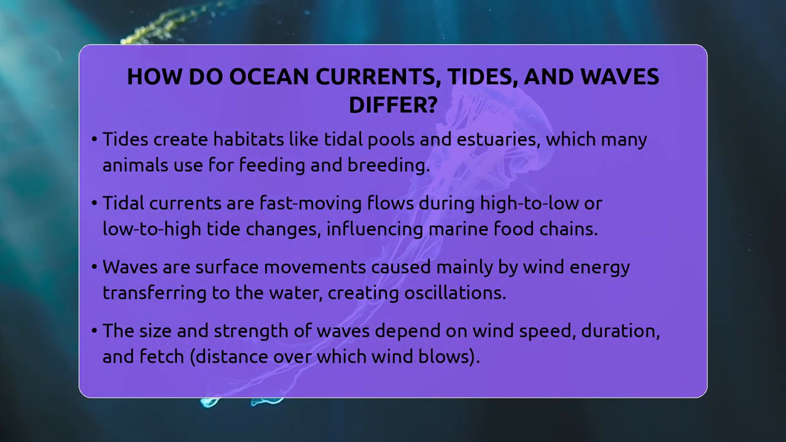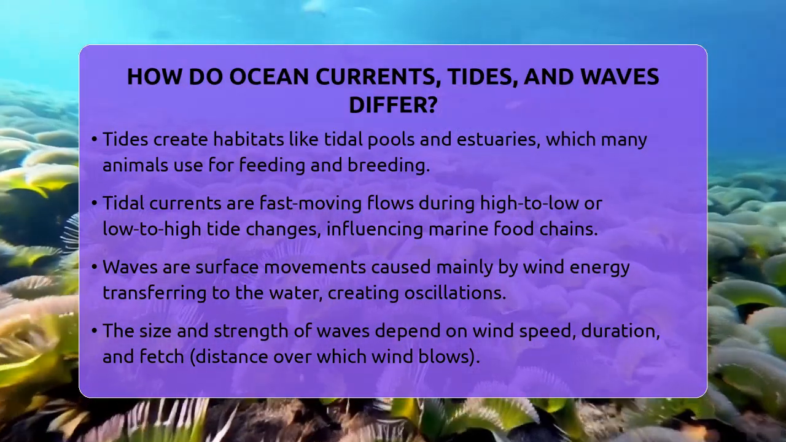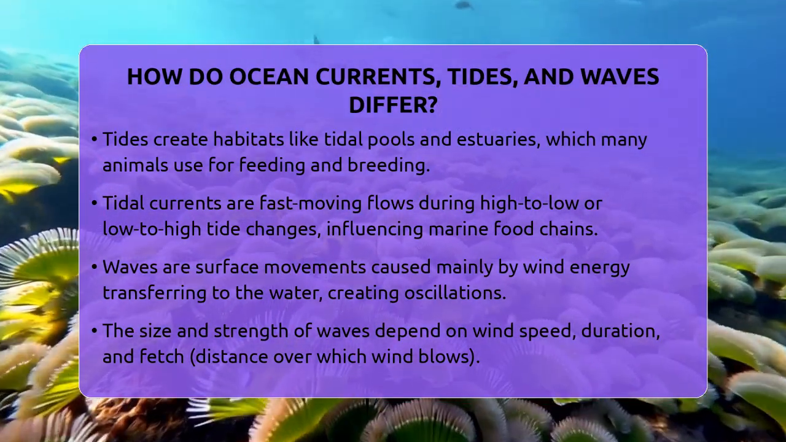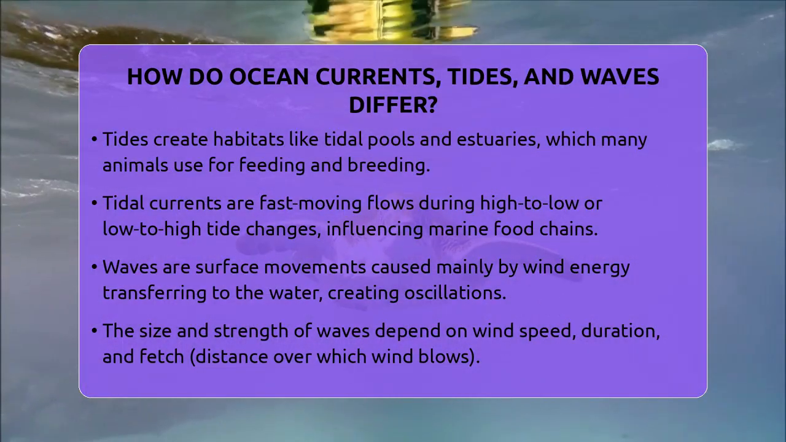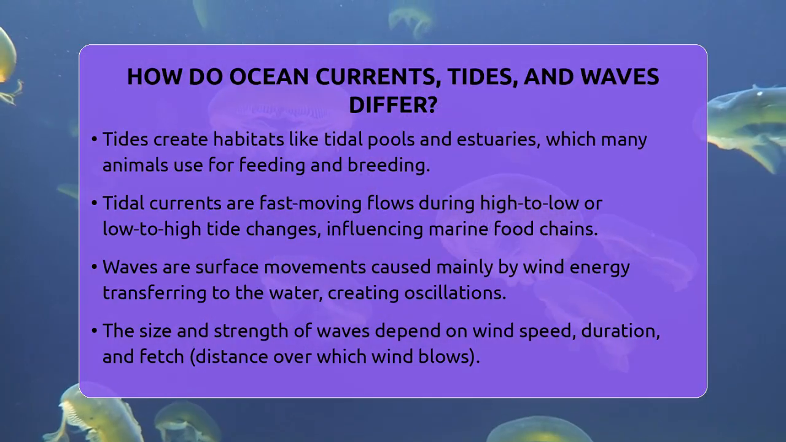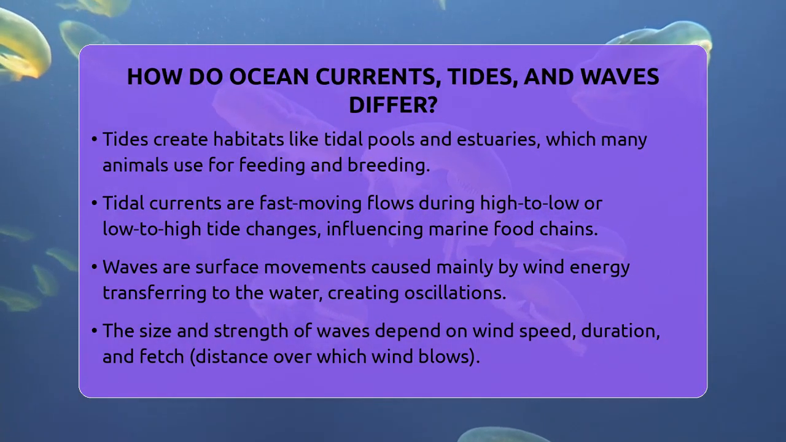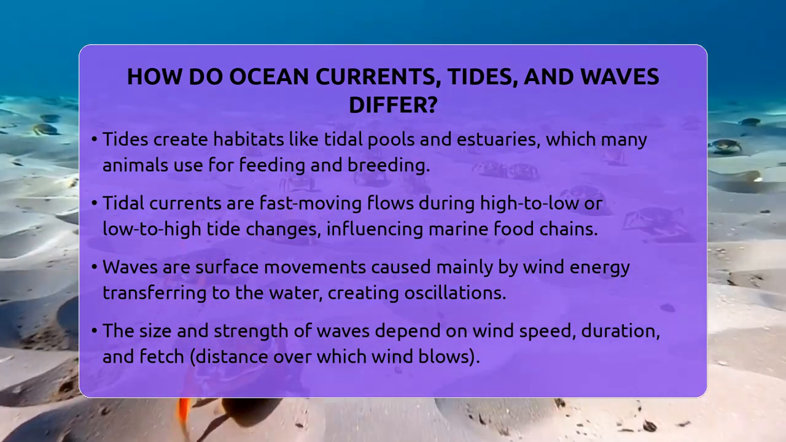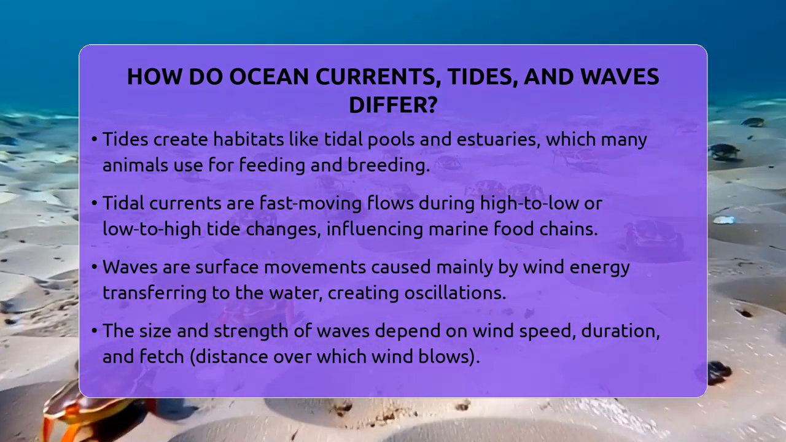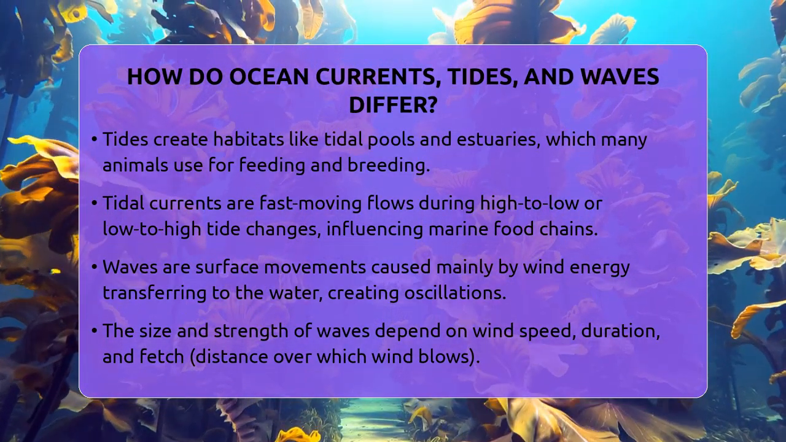Waves are quite different from both currents and tides. They are the rolling, oscillating movements of the ocean's surface caused mainly by wind blowing across the water. When wind blows over the ocean for a period of time, it transfers energy to the water, creating waves. The size and strength of waves depend on how fast the wind blows, how long it blows, and how far it travels over the water, which is called fetch.